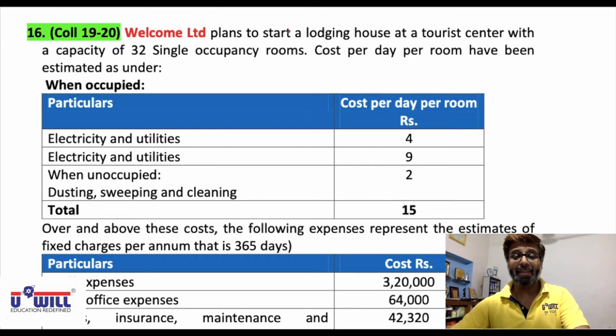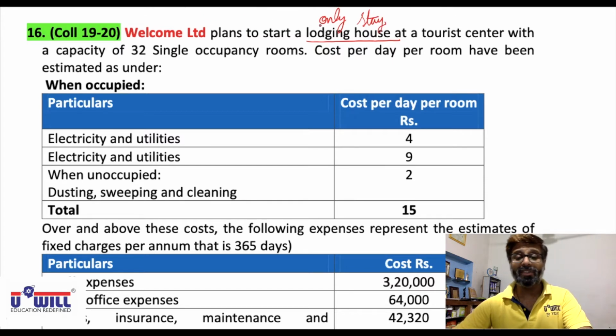Welcome Limited plans to start a lodging house at a tourist center with a capacity of 32 single occupancy rooms. Lodging house means only stay, no restaurant, no kitchen. Lodging and boarding, normally we say. Boarding means restaurant, kitchen, food also. And lodging means only stay facilities there.